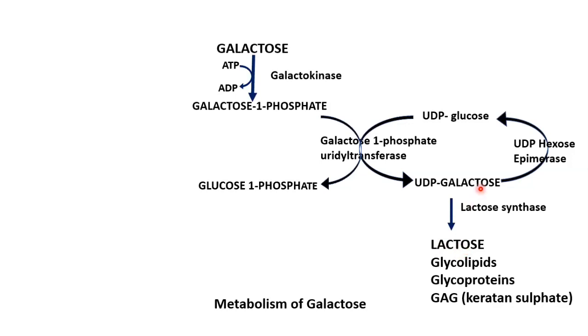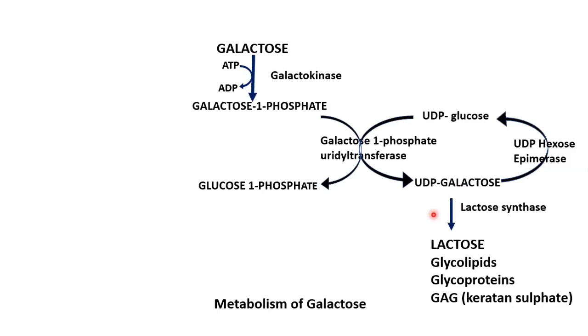This is usually helpful when there is a deficiency of dietary supply of galactose. In such cases, UDP glucose can be converted into UDP galactose. Okay, so this is how galactose is metabolized.